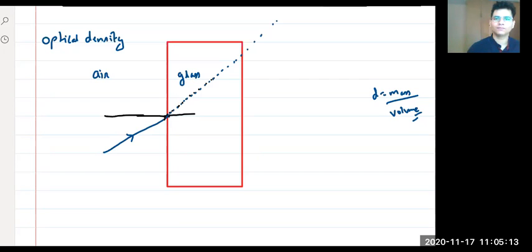Now, if it is reducing, don't you think that instead of going this way, it will slow down and go something like this? Yes or no? It means it bends toward which line? It bends toward the normal. Yes or no?